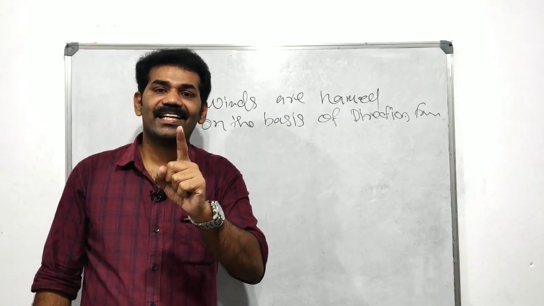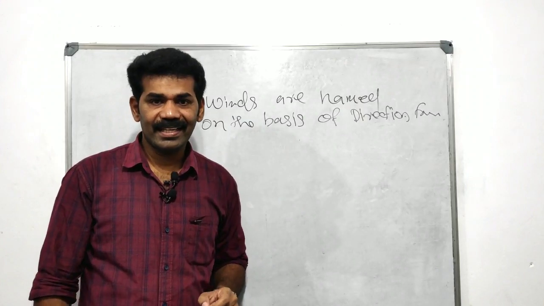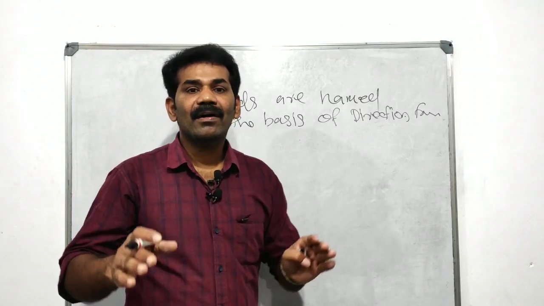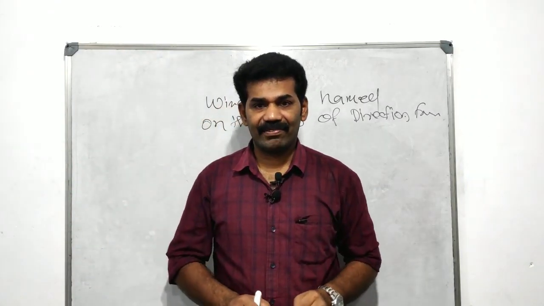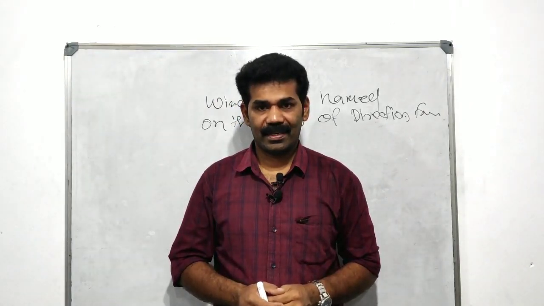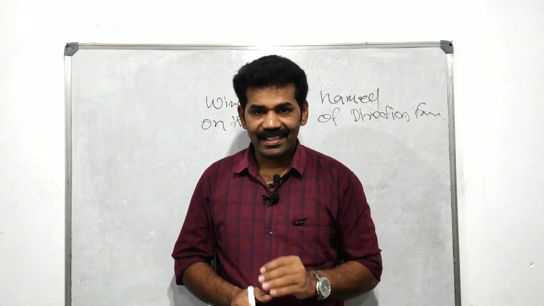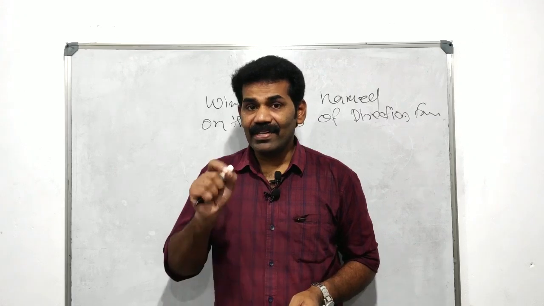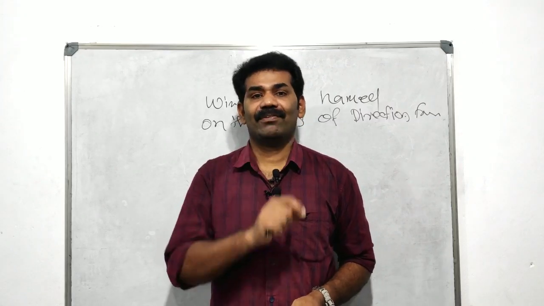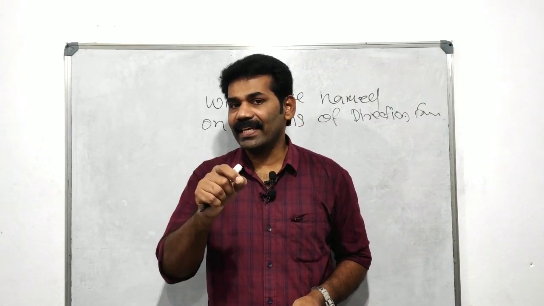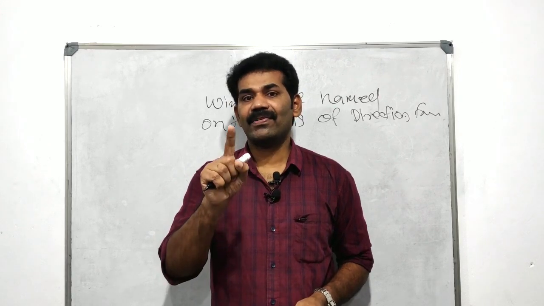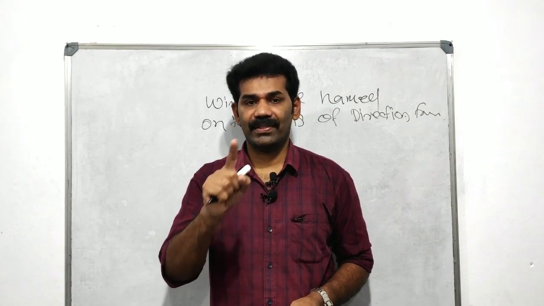That is a general feature. Winds get their name on the basis of the direction from which they blow. Understand? Once again, please: winds are named on the basis of the direction from which they blow. It is the first general fact or feature.